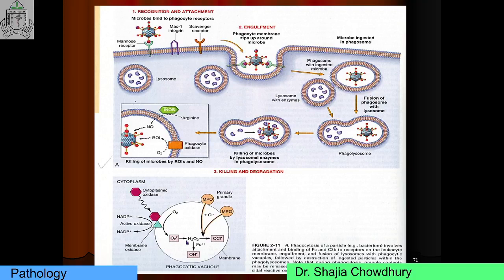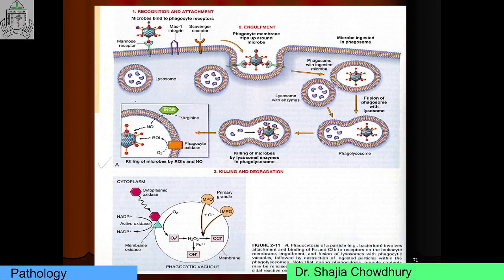This is the mechanism. In another mechanism, nitric oxide produced from arginine by the action of nitric oxide synthase also participates in microbial killing, and nitric oxide then reacts with superoxide ion to produce the strong, highly reactive free radical peroxynitrite. These are the final mechanisms of killing.